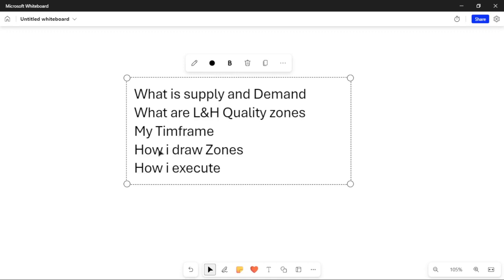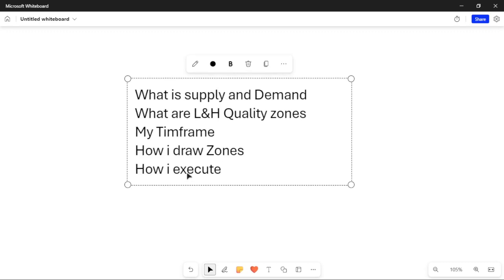And then the other one is how I draw my zones, because if I were to tell you the definition of high quality and low quality zones without showing you how I draw them, you might still not get them right. And finally, how I execute my trade. So these are every single thing we are going to learn in this video. Our advice is to watch this video to the very end without skipping any part. So with that said, let me share everything with you, starting with the first one on our list, which is what is supply and demand.